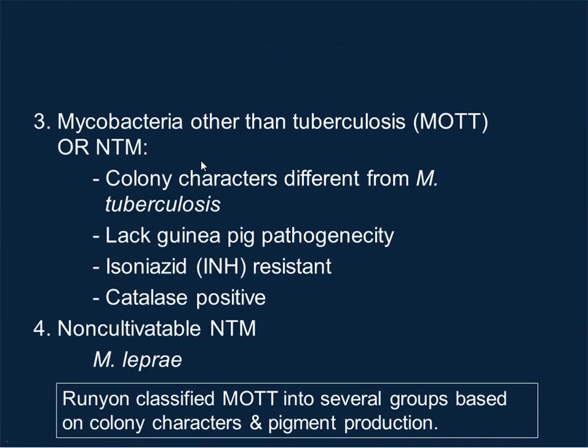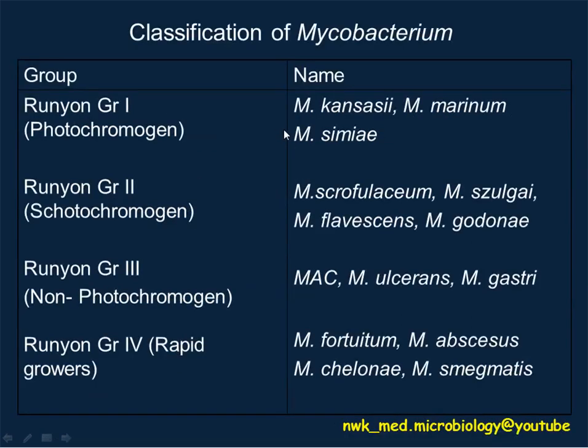For Mycobacterium, we also have another classification, for example the Runyon classification. This is especially for the Mycobacteria other than tuberculosis. This one you can just simply go through. The classification is normally based on the color and colony presentation when you grow this type of Mycobacterium.